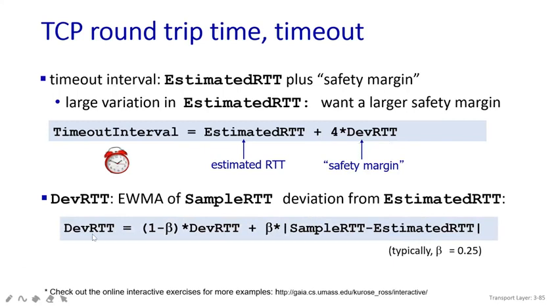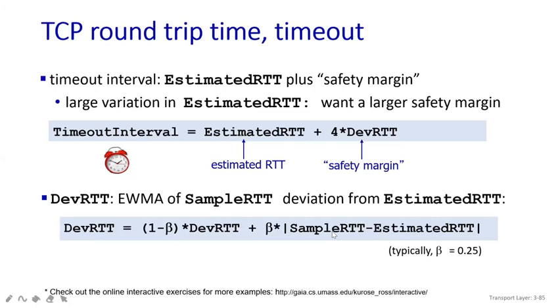What is the formula? This formula will be (1 minus beta) into the previous dev RTT value, plus beta into all these things. You are going to take the absolute value for this. And this beta value is normally 0.25. So alpha value we know is 0.125, and the beta value will be 0.25. This value is already there, you are going to utilize this.